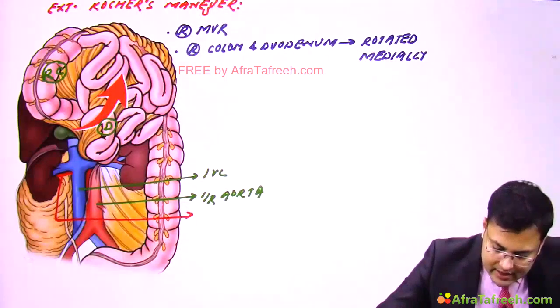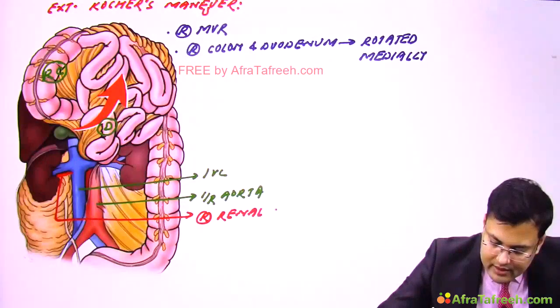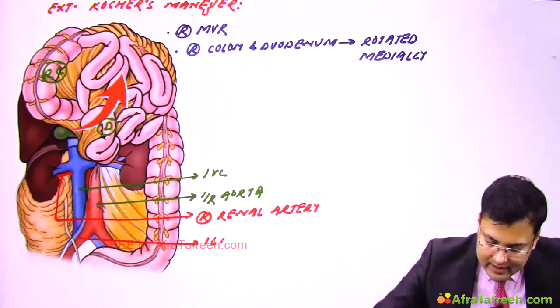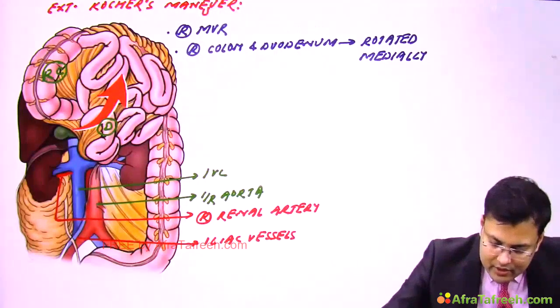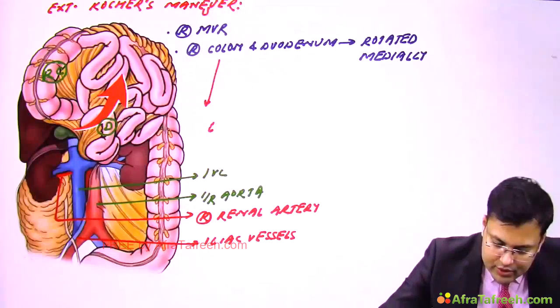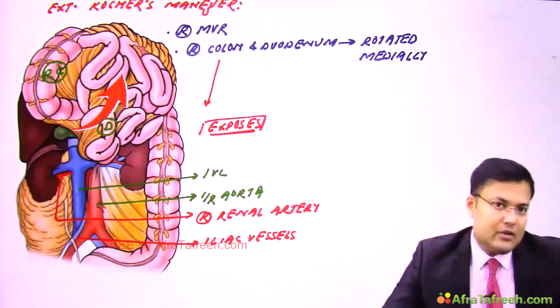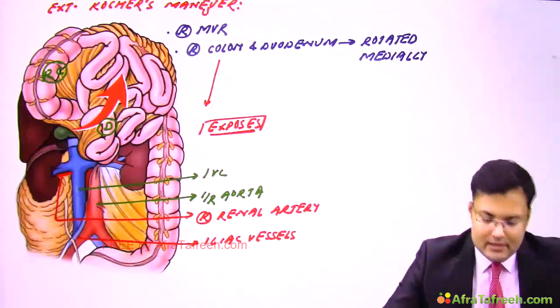This is the right renal artery. And here you can see the iliac vessels. This question is asked in exams. So this maneuver exposes the inferior vena cava, infrarenal aorta, right renal artery, and iliac vessels.